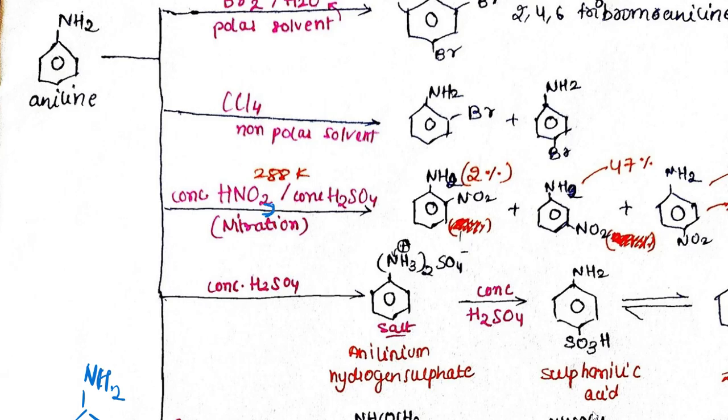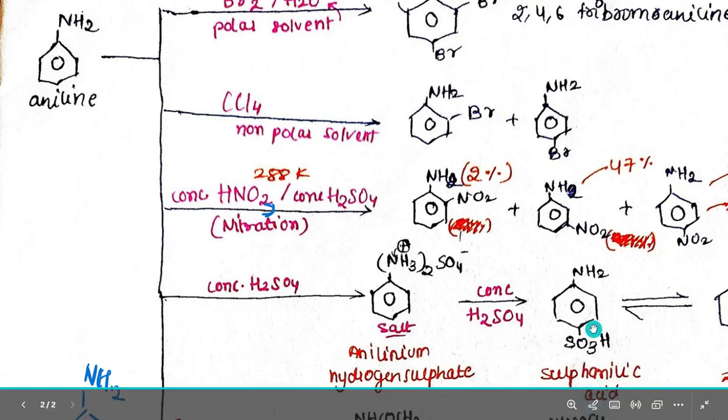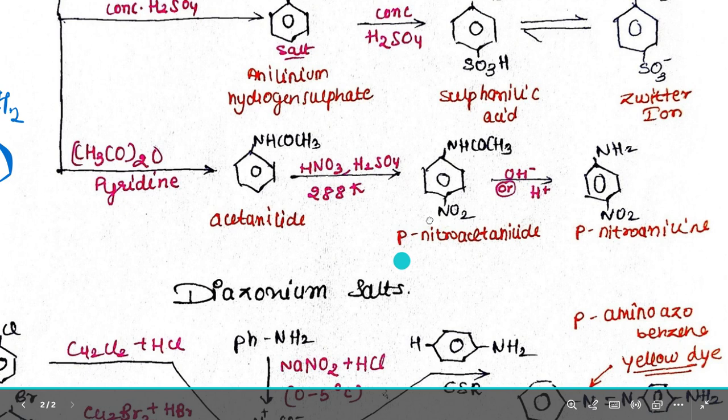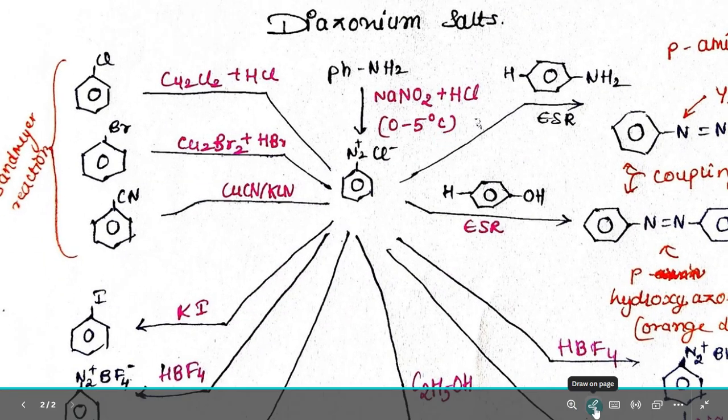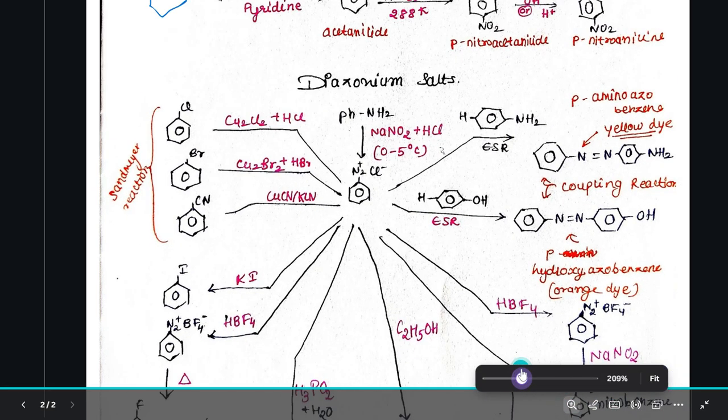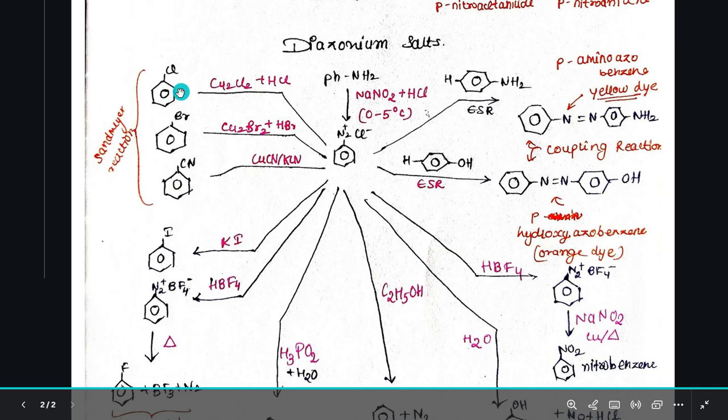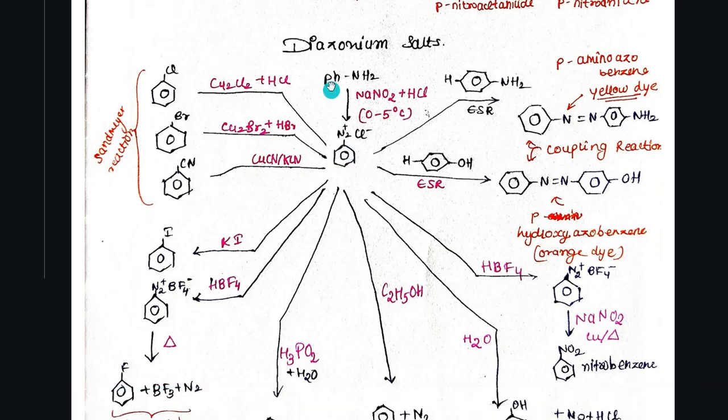So coming to the next thing now, that is diazonium salts. When we talk about diazonium salts, the first thing: the benzene ring with NH2, which is aniline, on reaction with NaNO2 plus HCl at 0 to 5 degrees Celsius temperature gives benzene diazonium chloride salt, right?